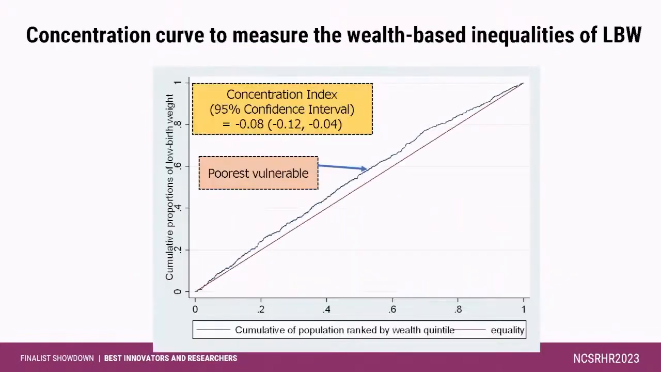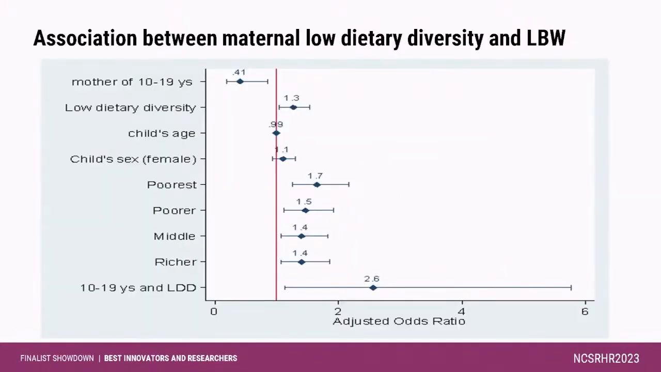This forest plot is showing the results of multiple logistic regression analysis, and we found that the mothers who eat less diversified food, their chance of giving birth to a low birth weight baby is 30% higher. We used an interaction term between mother's age and dietary diversity and found that adolescent mothers with low dietary diversity, surprisingly, had 2.6 times higher odds of giving birth to a low birth weight baby.